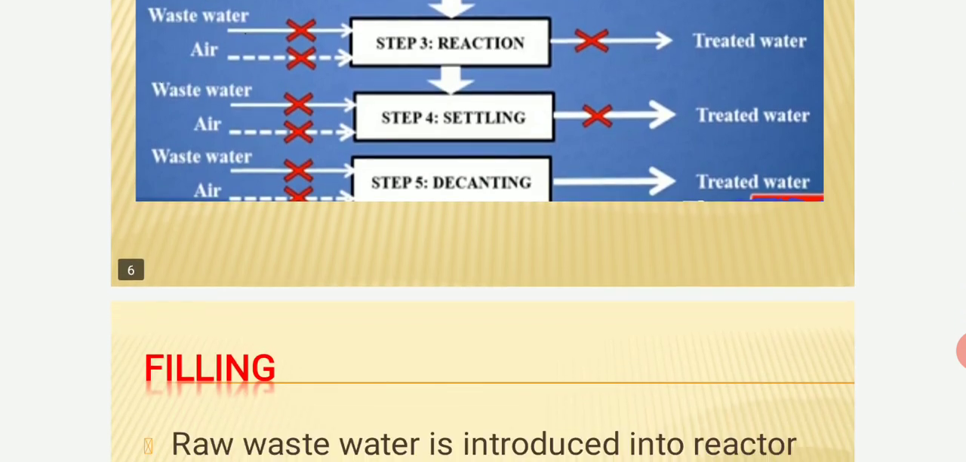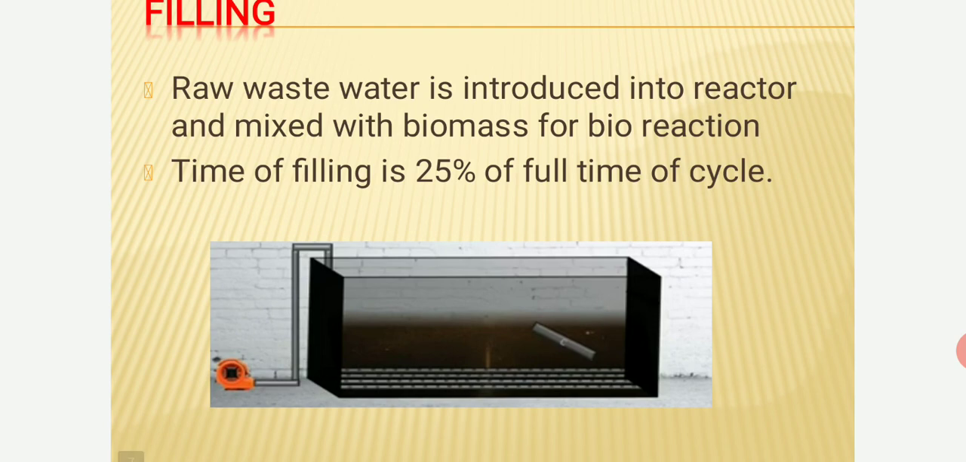Okay, so what is filling? Raw water is first introduced into the reactor and mixed with biomass for bioreaction. Here in the diagram it is shown that first of all we allow the raw sewage to fill the tank. This time is almost 25% of the full cycle time. Okay, this process is filling, in which we simply fill the water into the tank.